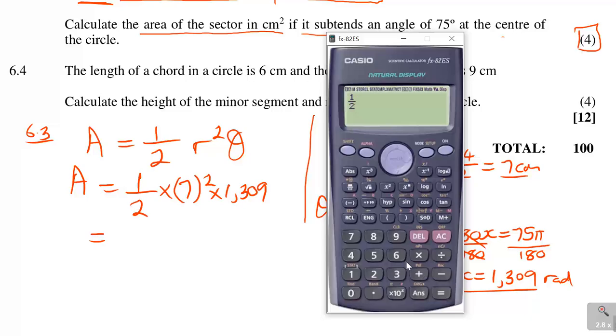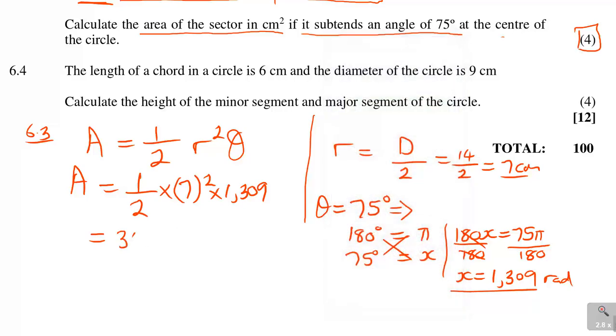1/2 times 7 squared times 1.309 and is 32.0705, which is 32.071. So it's 32.071. Now what are you dealing with? You are dealing with centimeters. They say calculate the area in square centimeters. So that will be the area of the sector. And that's why they gave that 4 marks.